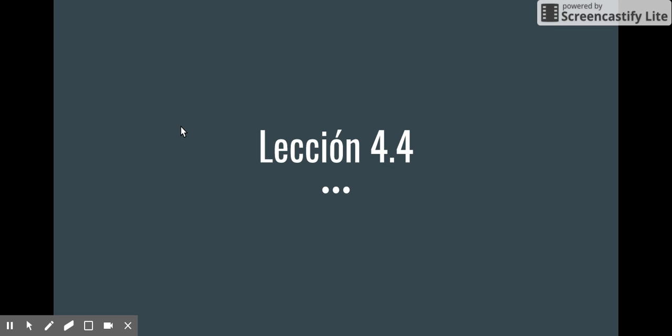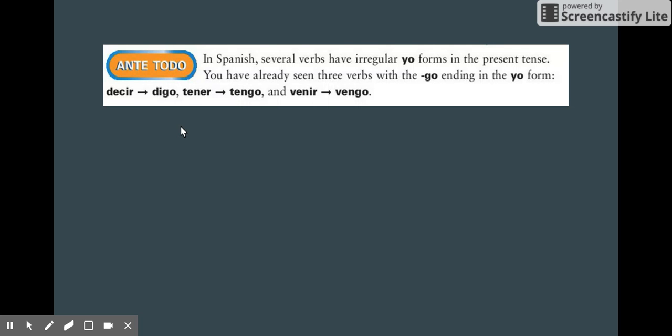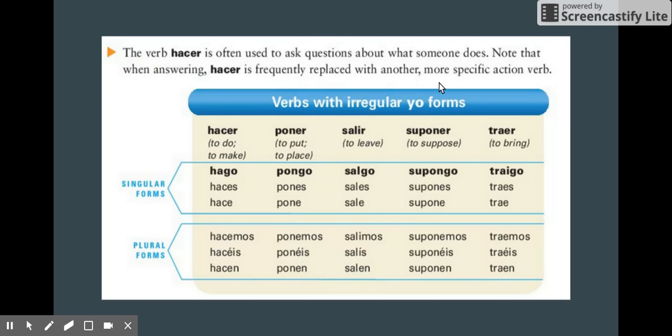In this section, we'll learn about irregular verbs, verbs with irregular yo forms. Some of the ones we've seen so far with unique yo conjugations are tener, venir, and decir. Tener and venir from chapter 3: yo tengo, yo vengo. And most recently in the previous chapter, with e to i stem-changing verbs, decir changes to digo in the yo form. So all you do is drop the regular ending, er or ir, and add a go ending.